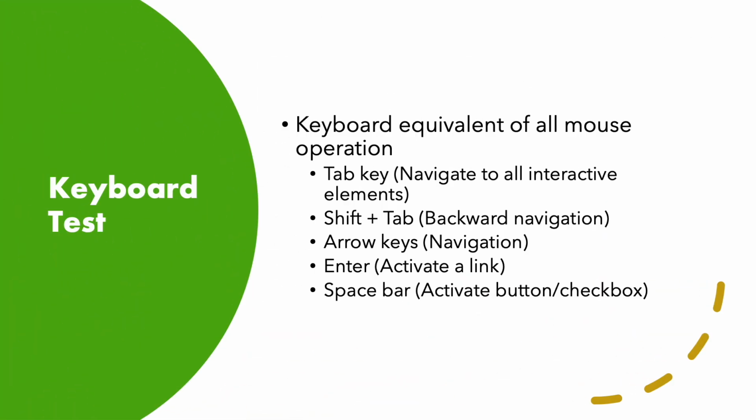Now let's talk about keyboard test. This type of test is useful to make sure that the application is accessible to those people who have some type of motor impairment and are unable to use the mouse. There are so many tests that can be performed using keyboard keys. The most important are the tab keys, arrow keys, enter, and space bar, to name a few.